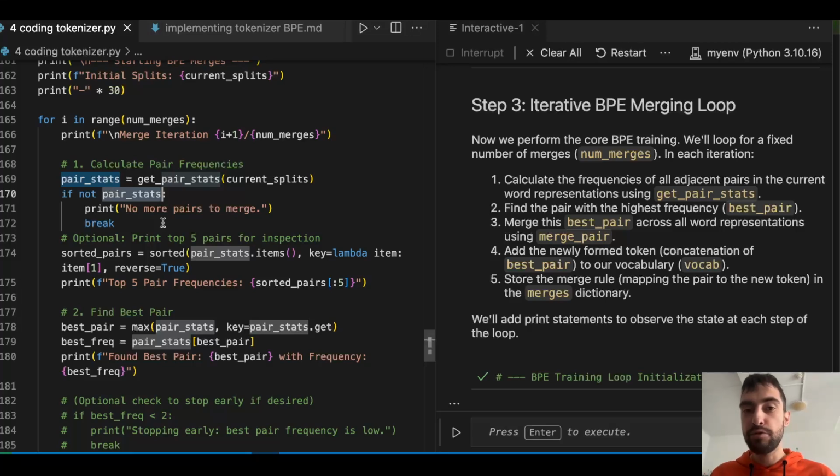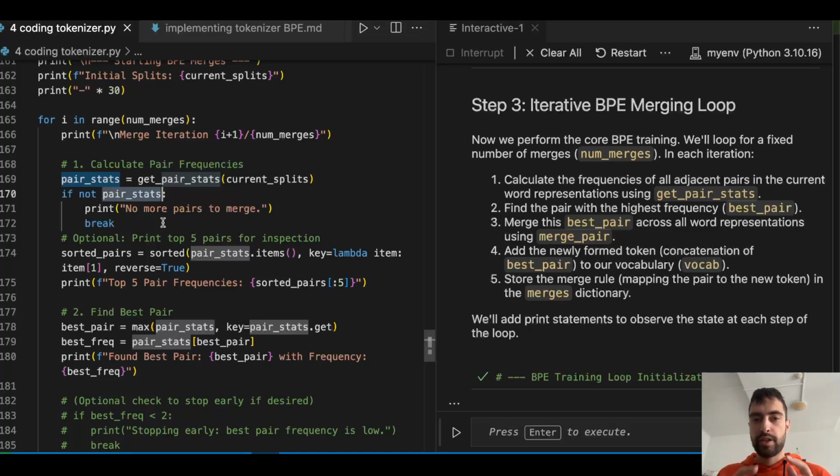It just counts how frequently this pair is appearing throughout the whole text and other pairs. Find the pair with the highest frequency. It will be "is", I think. Merge the best pair across all word representations using merge pair. This is the second function we defined.